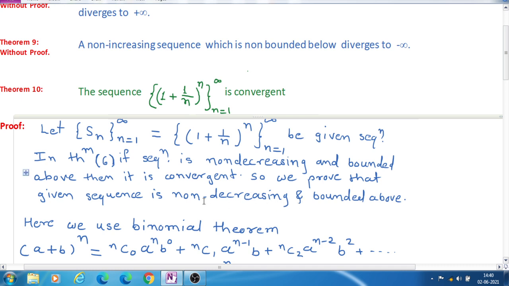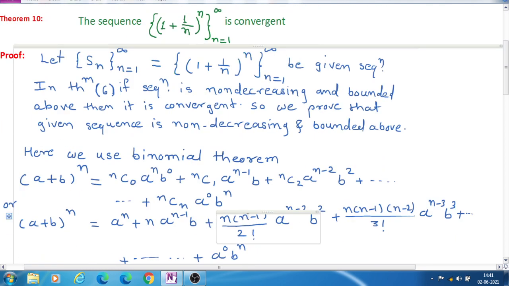For that we have to prove first that this sequence is non-decreasing, and then we have to prove that it is convergent. So first we prove that this sequence is an increasing sequence. What is meant by increasing sequence? We have seen it before.